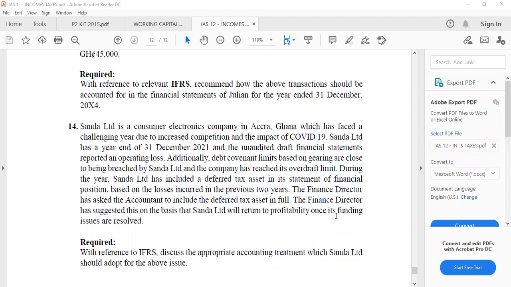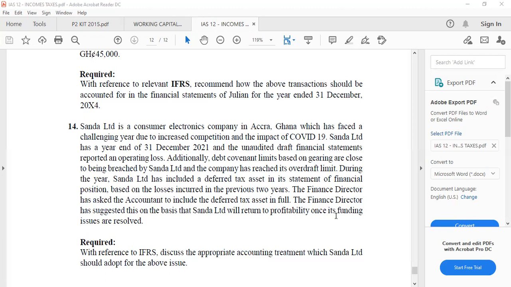Because there is no assurance, no evidence, no information telling us that in the future the company will return to profitability, because you don't have cash to run the business. You have more debts, and more of your profit will be used as interest. The accountant even recognizing the deferred tax is something that is not supposed to be done. Given the above information, deferred tax should not be recognized at all.